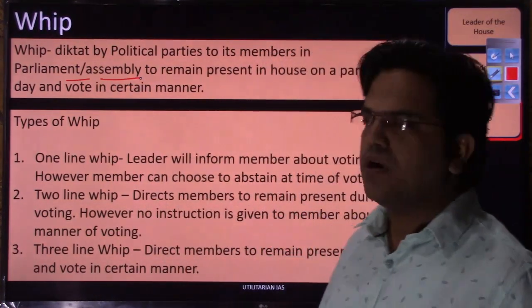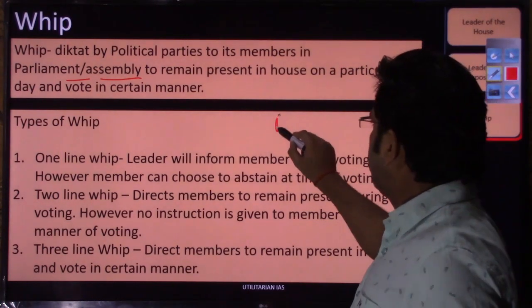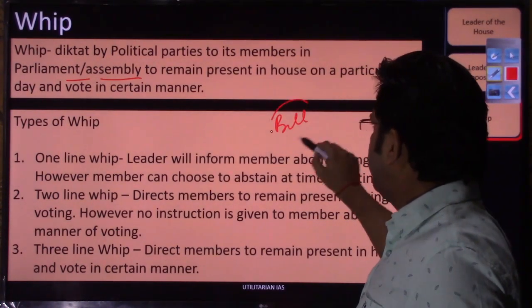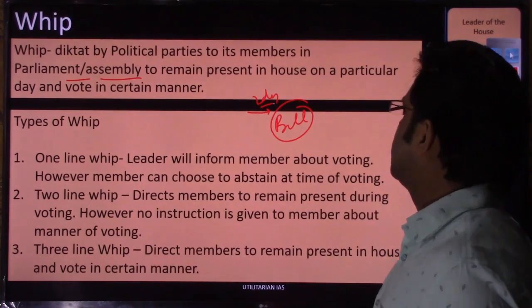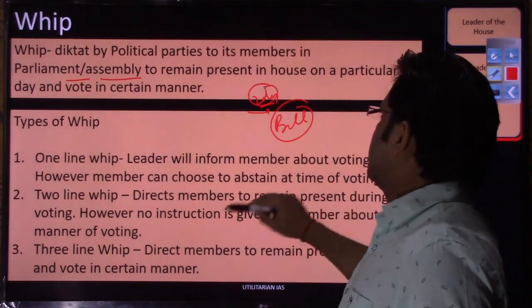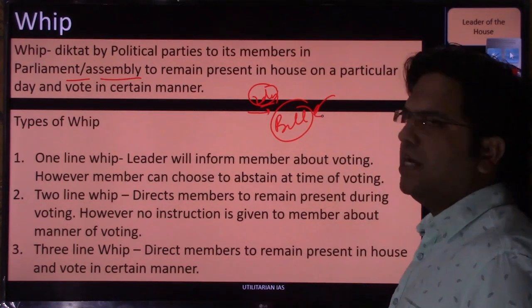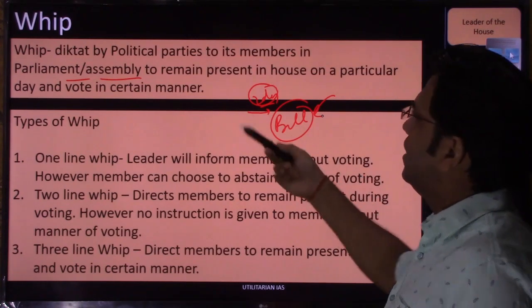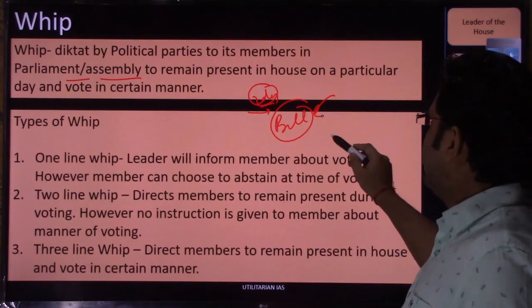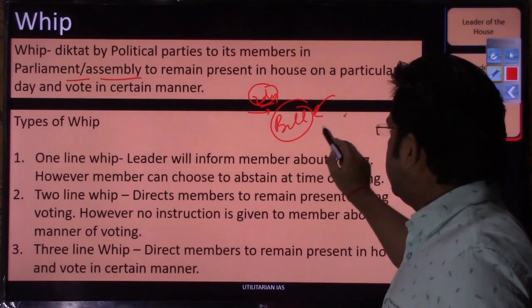Let us discuss how it happens at the central level. Suppose a discussion on a very important bill is scheduled two days down the line, say in the monsoon session. If the ruling party wants that bill to be passed, they can issue a whip, and they can ask all their members to remain present in the house and vote in a certain manner.